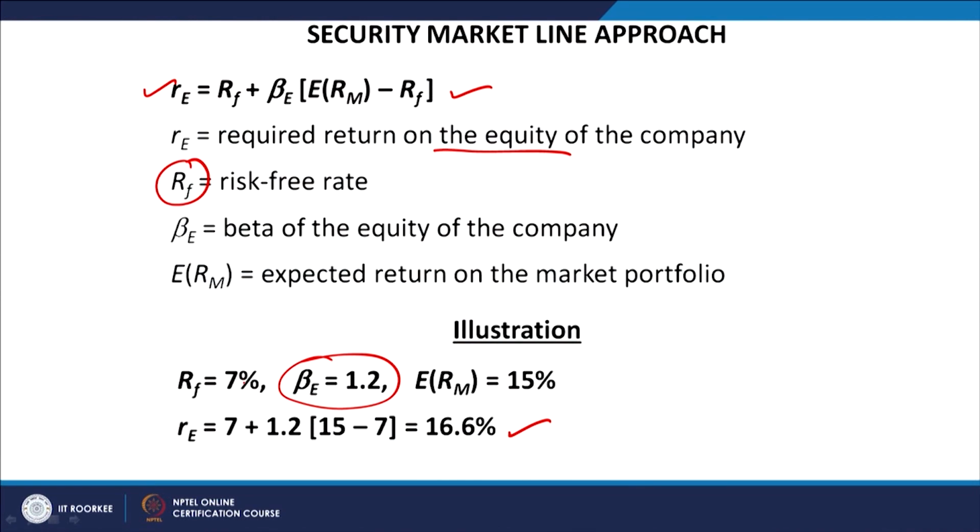RE can be calculated by taking into consideration the risk free rate of return, the beta of the security, and the risk premium, calculated by subtracting the risk free rate of return from the market return, and RE is equal to 16.6% in this case.